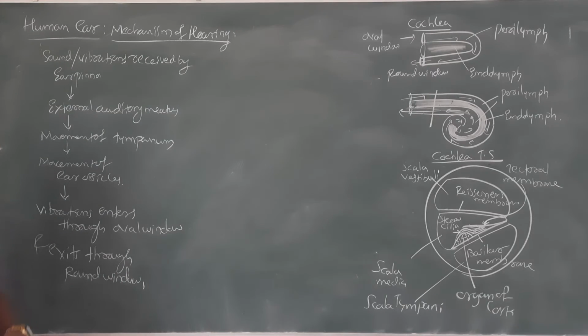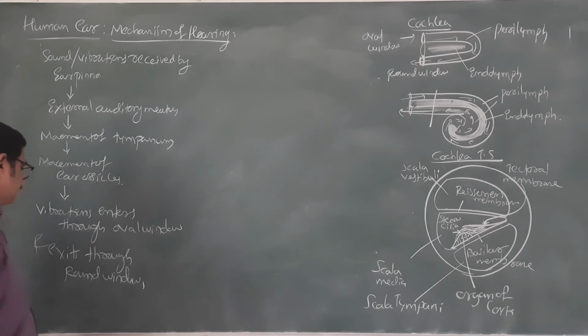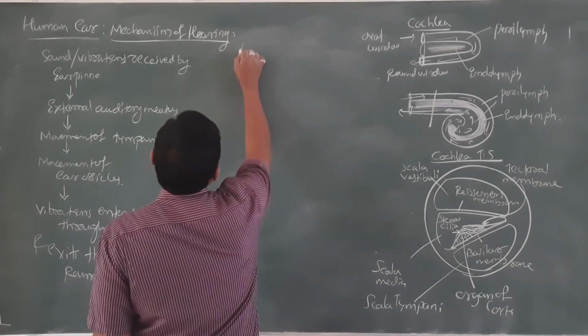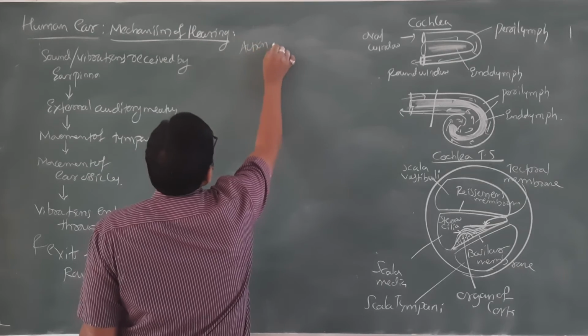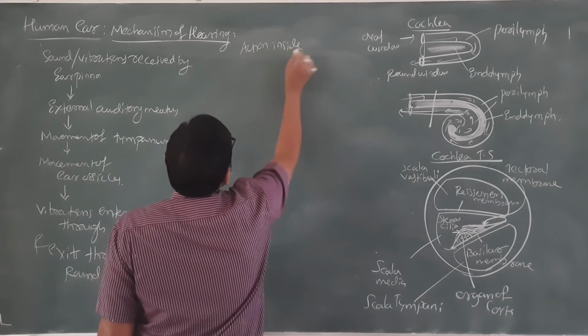Okay, what action happens inside the cochlea? That is important now, right? Action inside the cochlea.